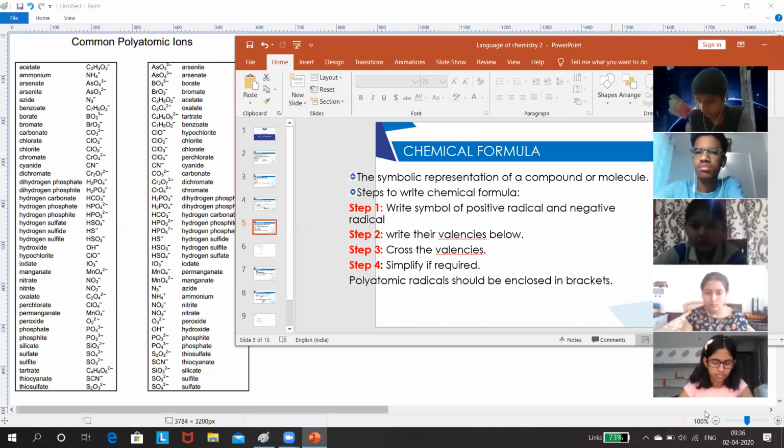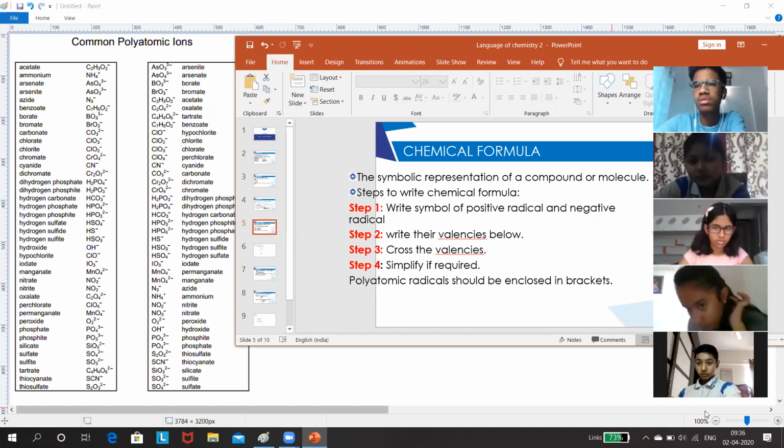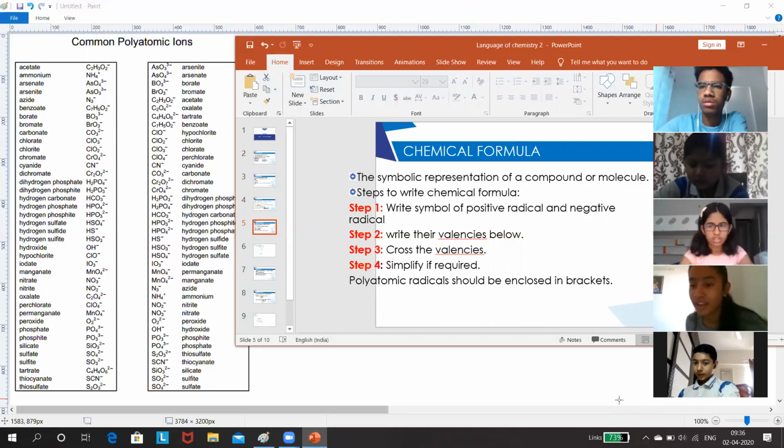Then next one, Mehak. Aluminium carbonate. What will be the formula? Al twice CO3 thrice. Al2 (CO3) thrice. Good.